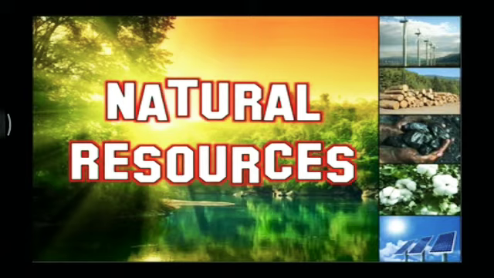All the resources such as land, water, air, soil, minerals, natural vegetation, sunshine, and fossil fuels, all these which are derived from nature are known as natural resources.